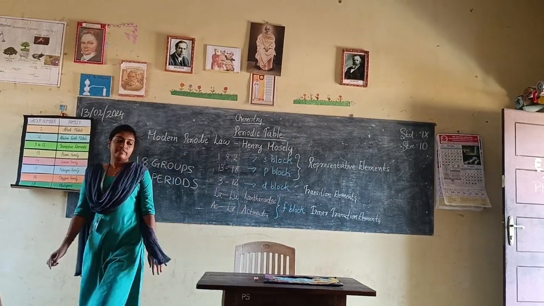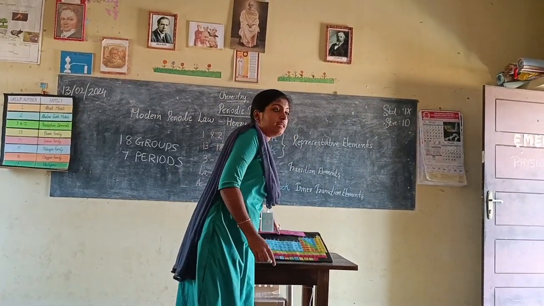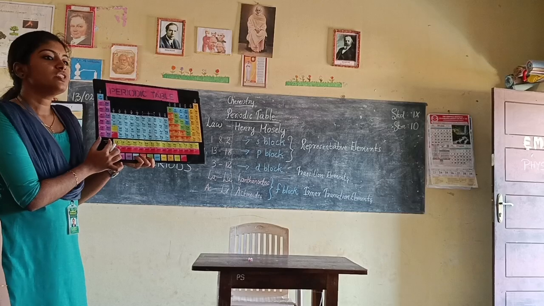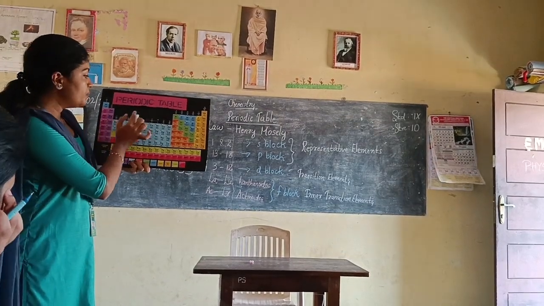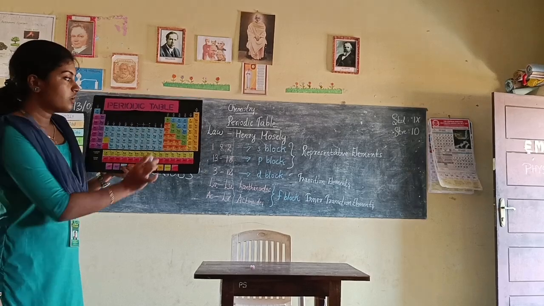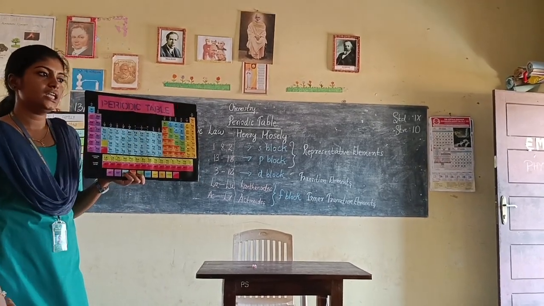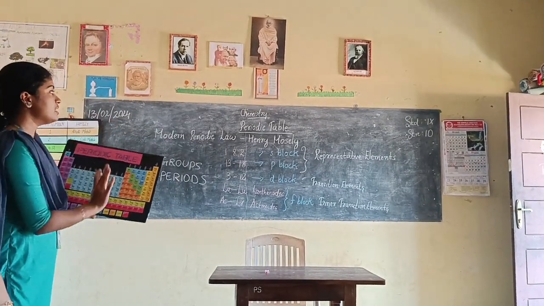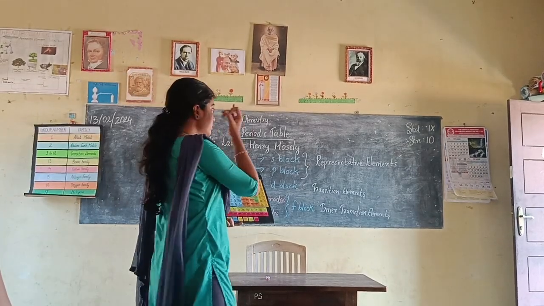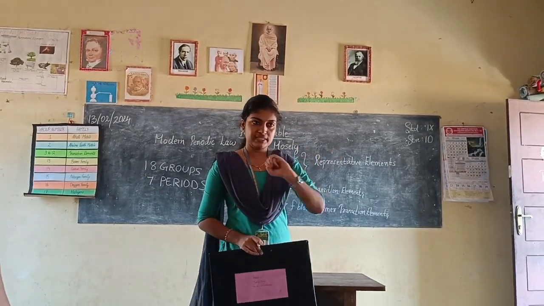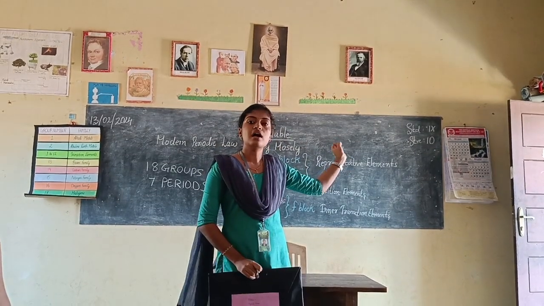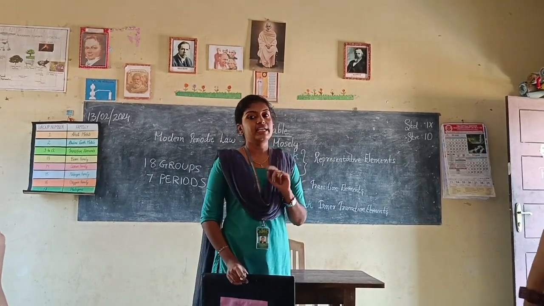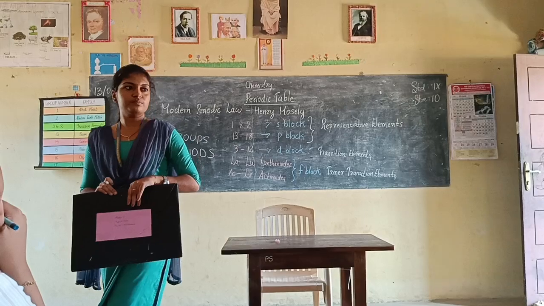Okay, so we have discussed all the blocks and all the areas of elements in the periodic table. First of all, group 1 and group 2: S block. Then group 3 to 12: D block. Then 13 to 18: P block. Then the lanthanide series and actinide series together are known as F block. This S block and P block together are known as representative elements. D block elements are called transition elements, and they form colored compounds. F block elements are inner transition elements. Are all these clear to you?